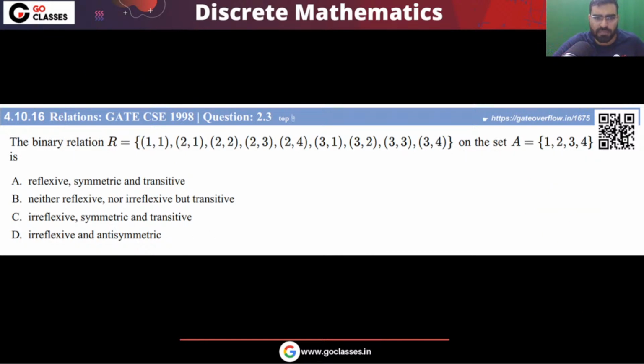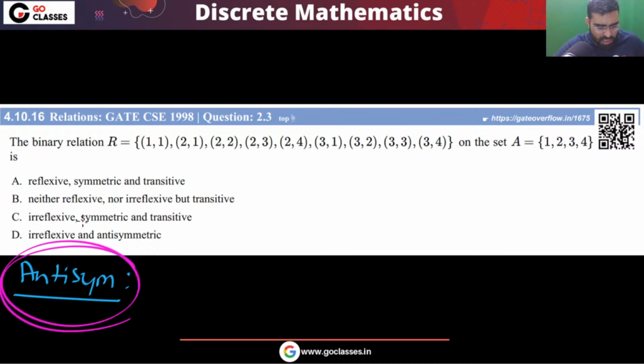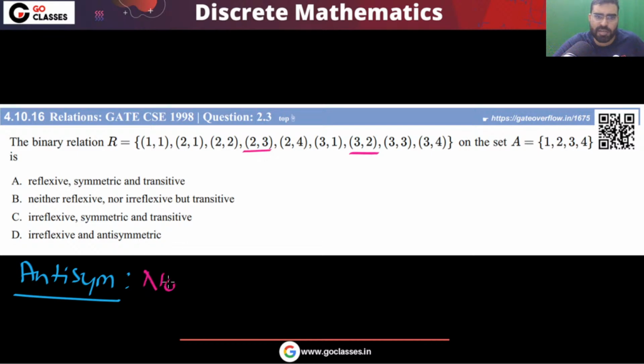What about the next property? We have seen 3 properties. Now let's see the anti-symmetric property. You can see 2 is related to 1, but 1 is not related to 2. Anti-symmetric says that different elements must not have symmetry. Next, 2 is related to 3, 3 is related to 2. So this is not anti-symmetric because 2 is related to 3 and 3 is related to 2.